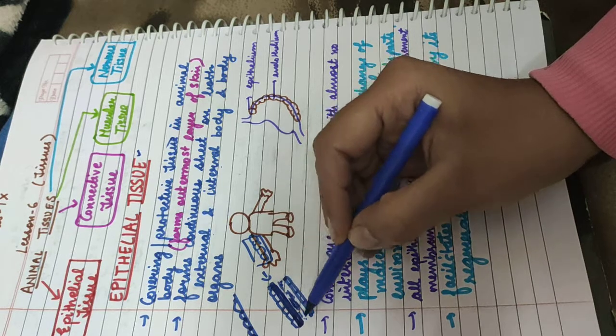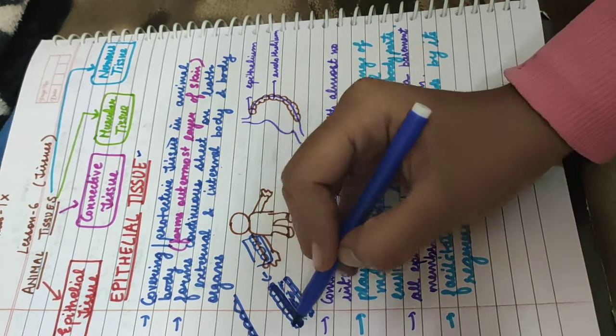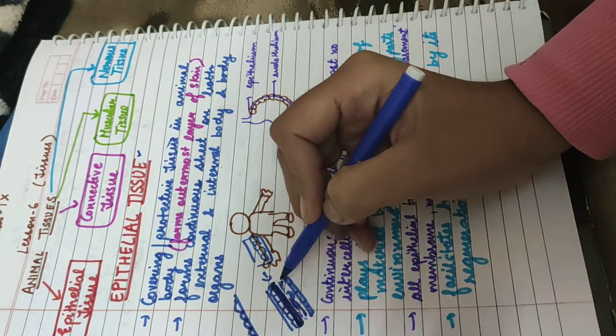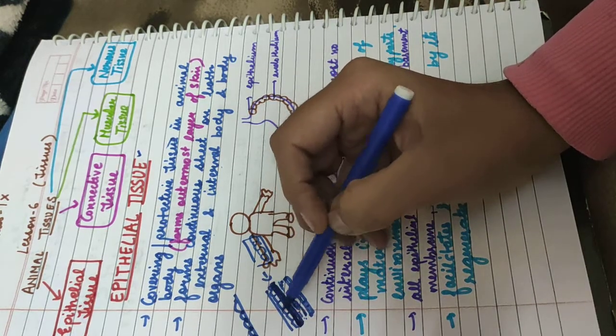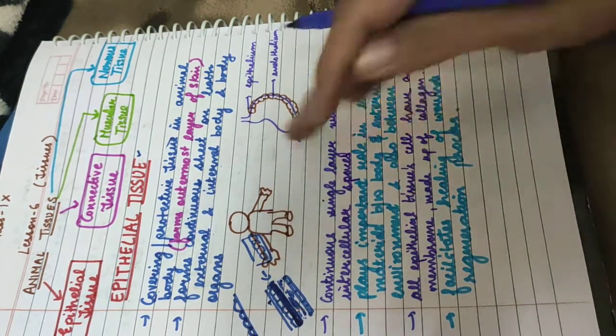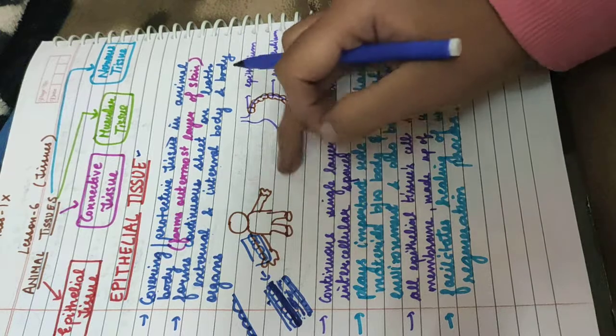So all other types of tissues will be present. So outer layer and then the inner layer. So this is how it forms the continuous sheet, both externally and internally. So this is present in the whole body.